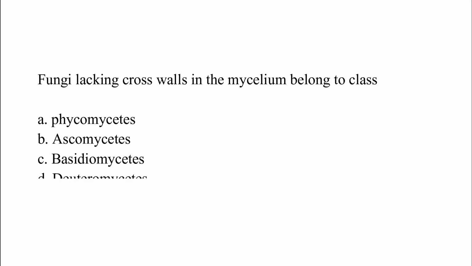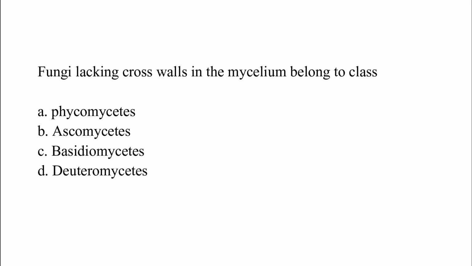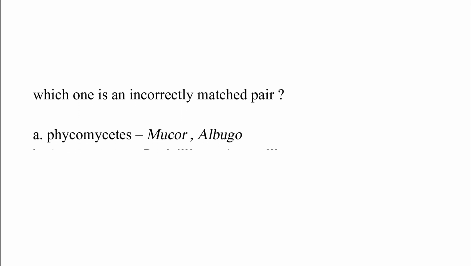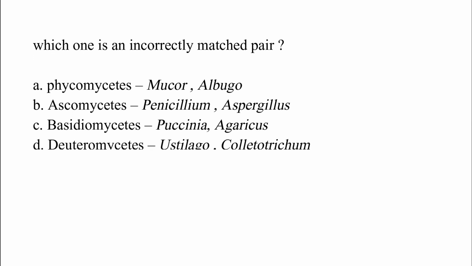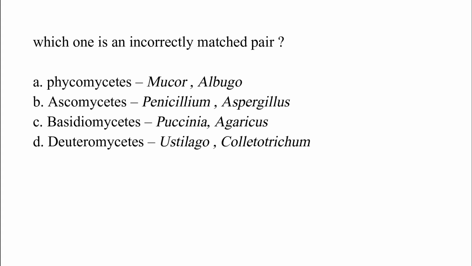Fungi lacking cross walls in the mycelium belong to class: option A, Phycomycetes; option B, Ascomycetes; option C, Basidiomycetes; option D, Deuteromycetes. The correct answer is option A, Phycomycetes. Which one is an incorrectly matched pair? Option A, Phycomycetes, Mucor, Albugo. Option B, Ascomycetes, Penicillium, Agaricus.